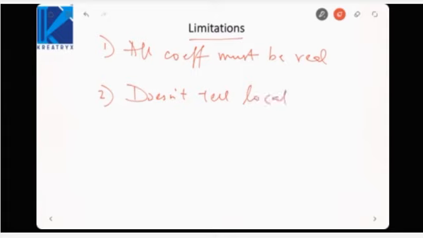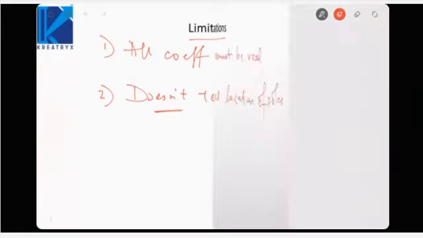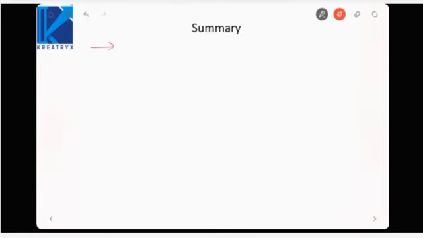It only tells how many poles are there, but never the location of poles. So those are the two limitations with the Routh criteria.